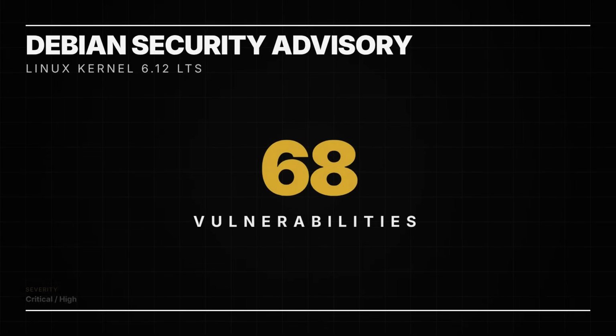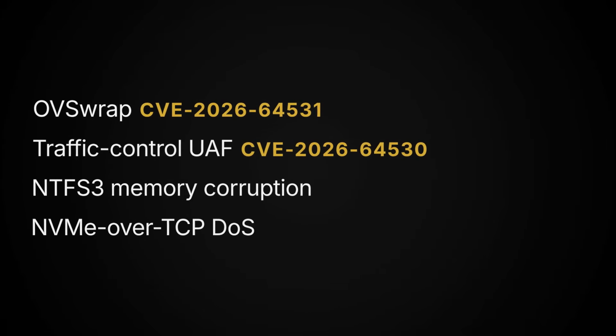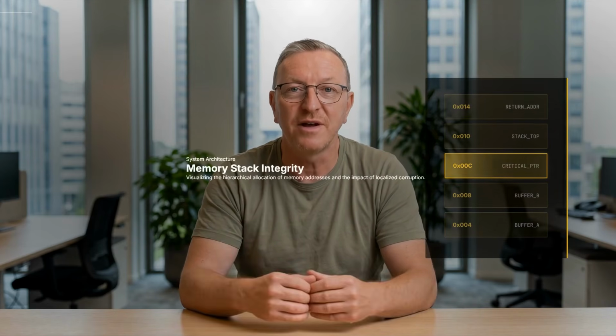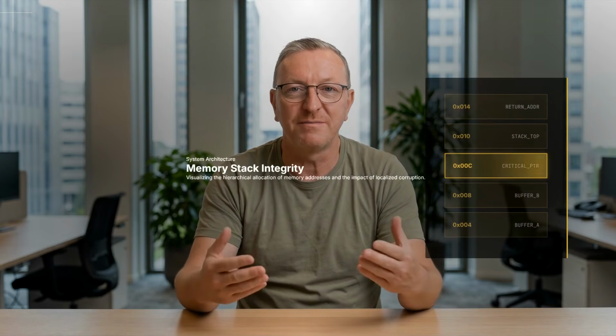This surge in vulnerability discovery is having a direct impact on distribution maintainers. On July 31st, the Debian project released a massive security update for the Debian 13 Trixie stable series. This single update patched 68 separate security vulnerabilities in the Linux 6.12 LTS kernel. And buried in that list are the patches for OVSwrap, along with another severe use after free in the traffic control subsystem, memory corruption bugs in the NTFS3 driver, and denial of service flaws in NVMe over TCP.